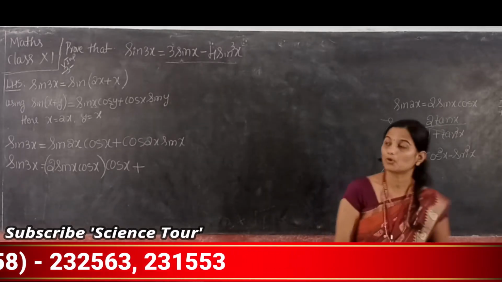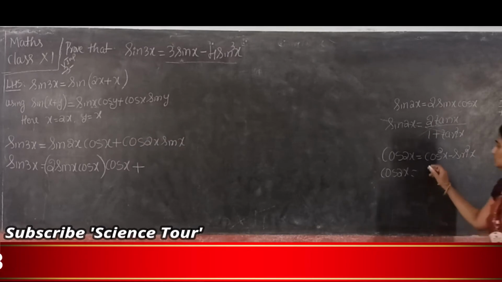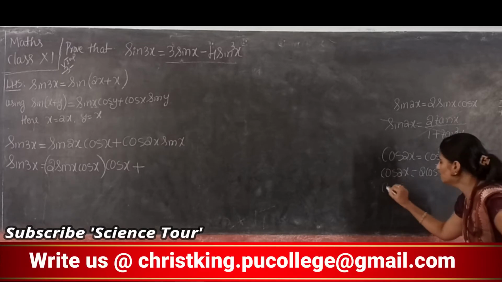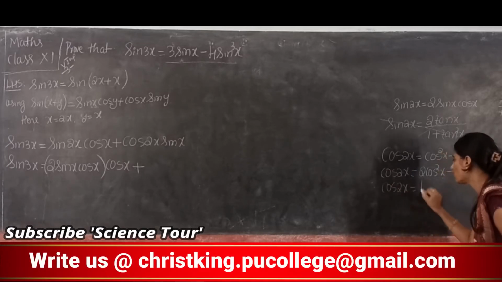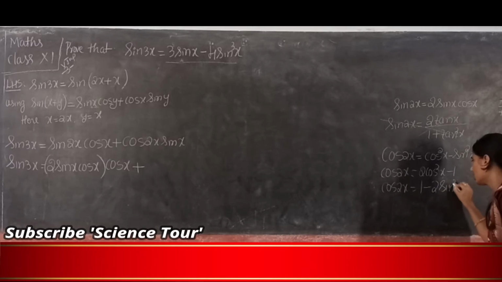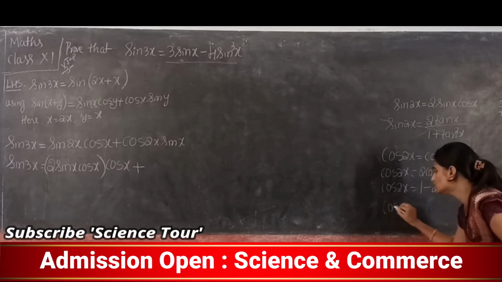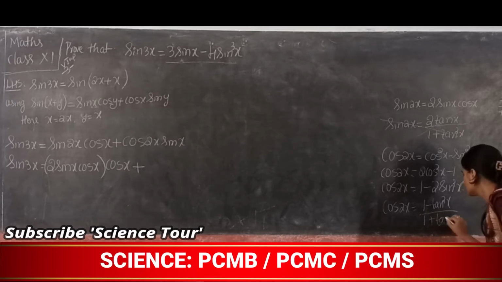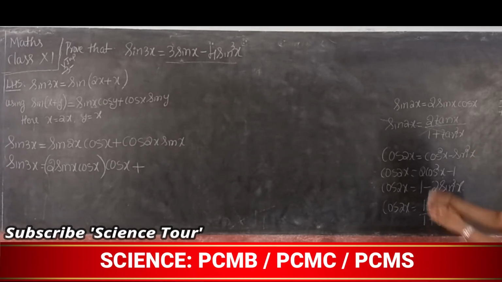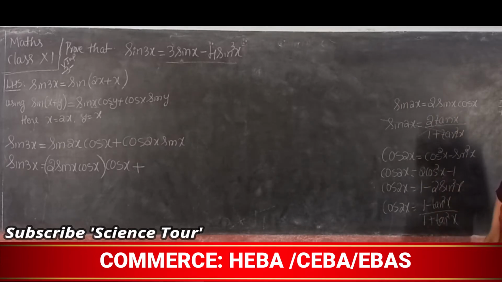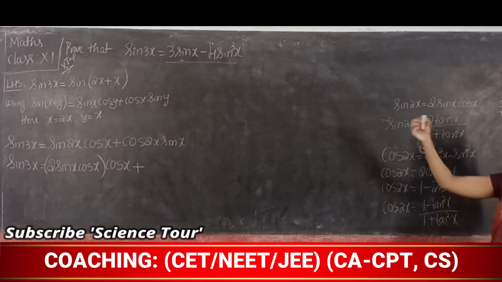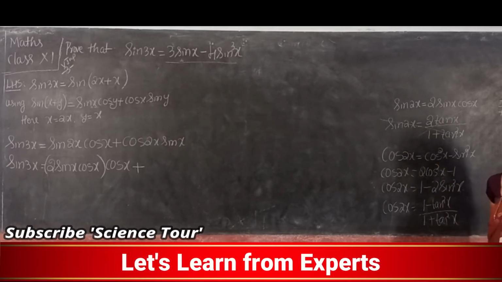Next I'll select which is possible here. Cos 2x is 2 cos square x minus 1. One more formula is cos 2x is 1 minus 2 sin square x. And one more is cos 2x is, it is tan, 1 minus tan square x divided by 1 plus tan square x, right? See, here there are 4 formulas. So which formula to apply? See the answer and just imagine which formula we can apply here.